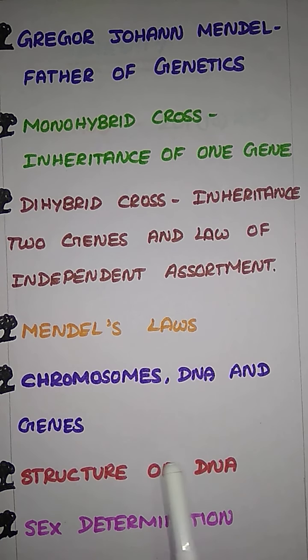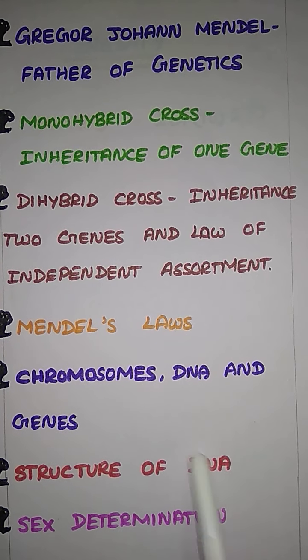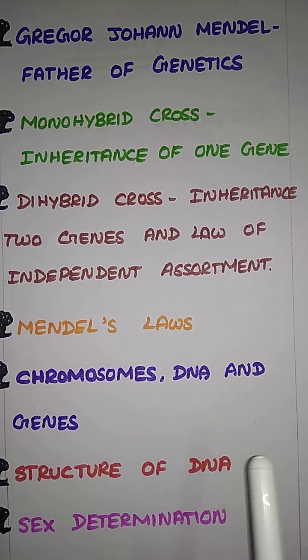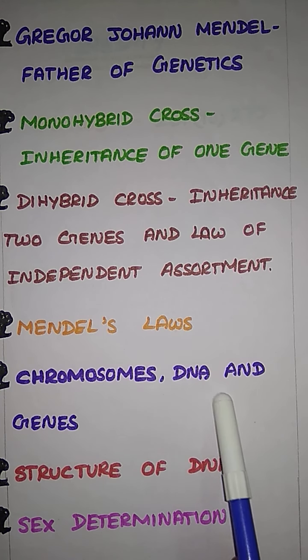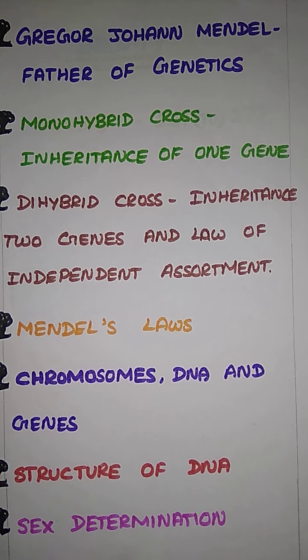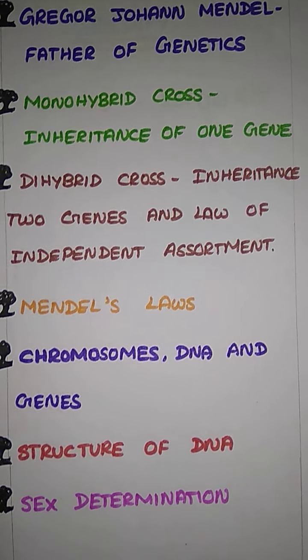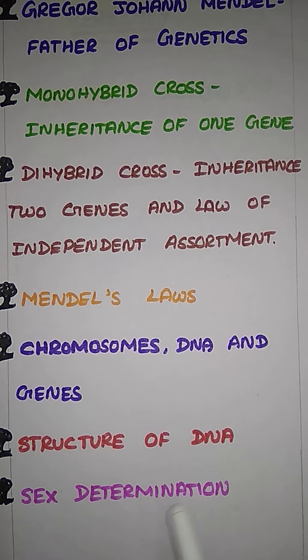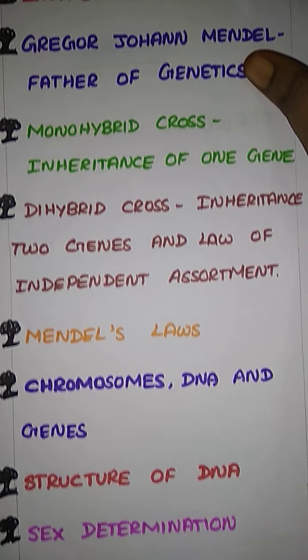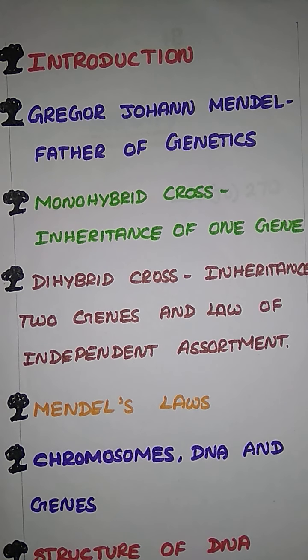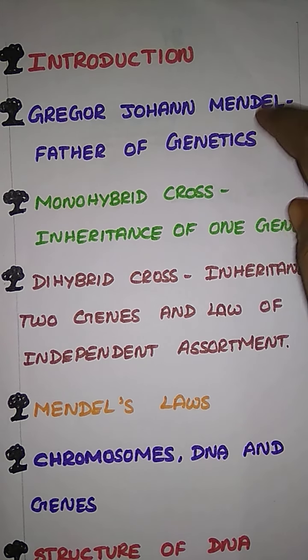Next, the structure of DNA, the double helix structure. Double means two strands, and the helix is bound together. And next, sex determination: how the sex of a baby is determined. Let me move to the next part. Now let me tell you what the key words present in this lesson are, and their meanings, topic wise.